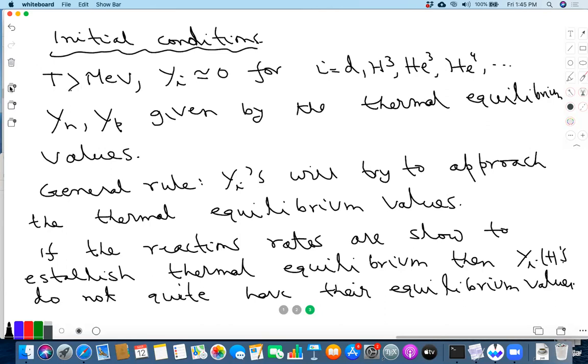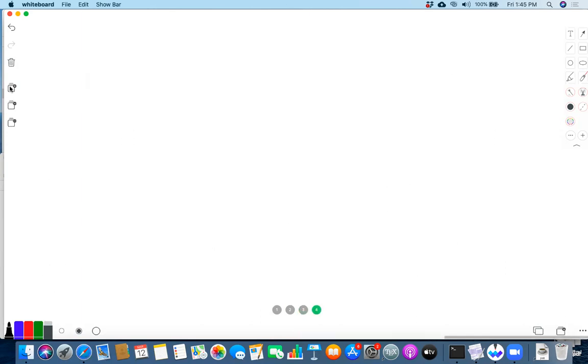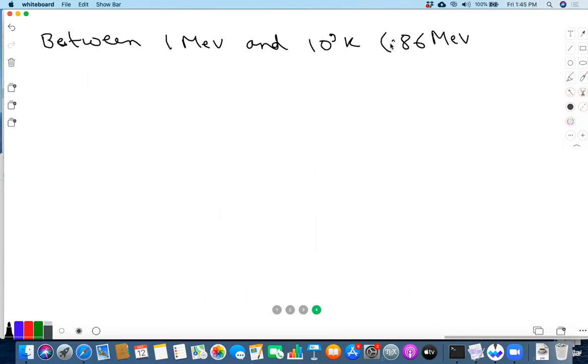So with this understanding, let's see what we can say about how the system will evolve. As you have seen, between 1 MeV and say 10^9 K, which is 0.086 MeV, roughly 0.1 MeV, the p, n, D, gamma system is in thermal equilibrium.